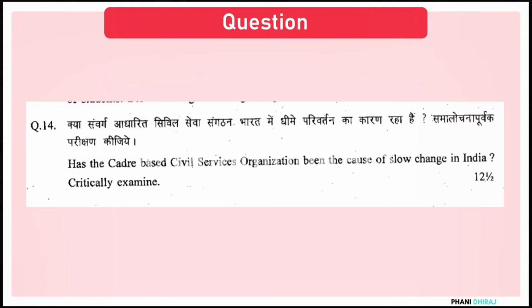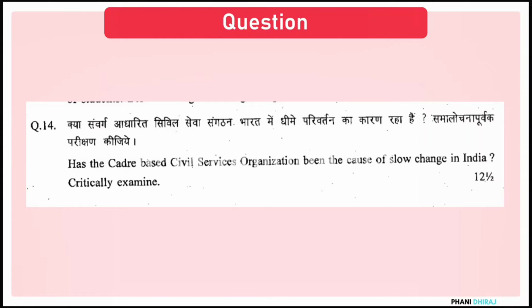Has the cadre based civil services organization been the cause of slow change in India? Critically examine. This is like having a grenade without pin in your hand. The exam that you are writing to get into the organization itself is being questioned here.